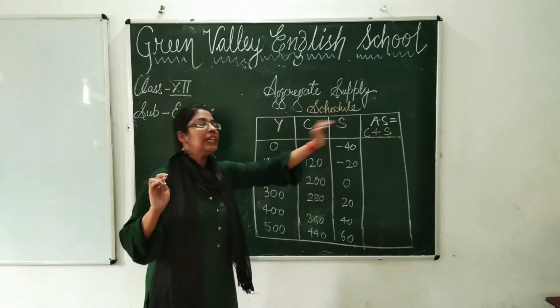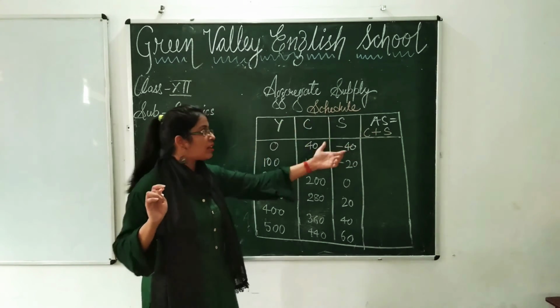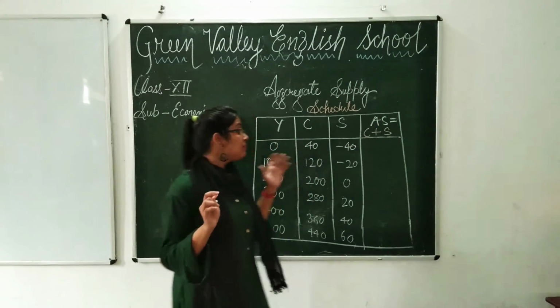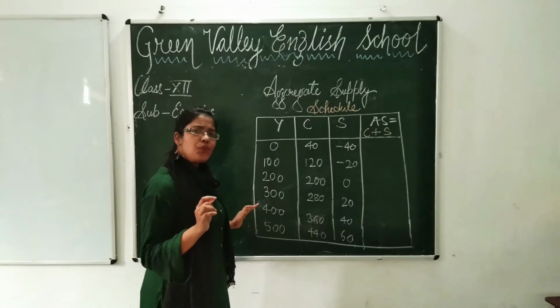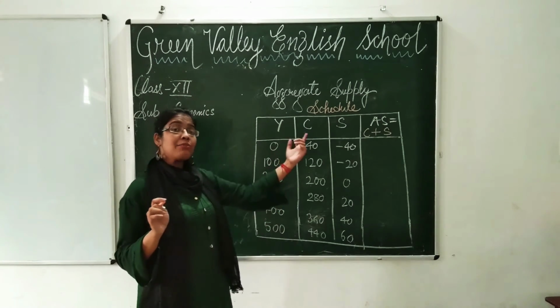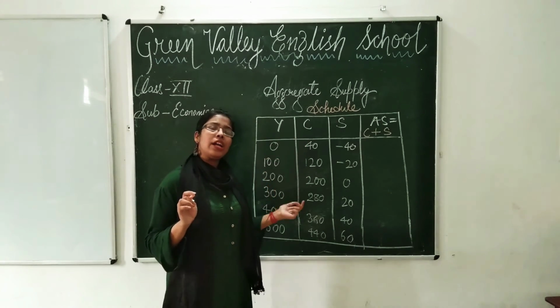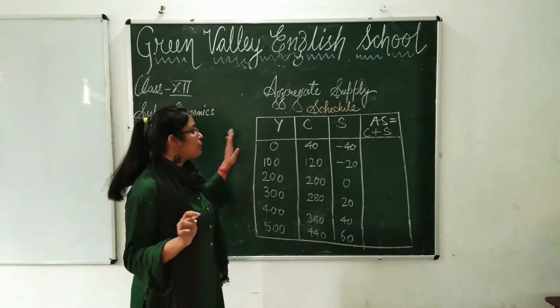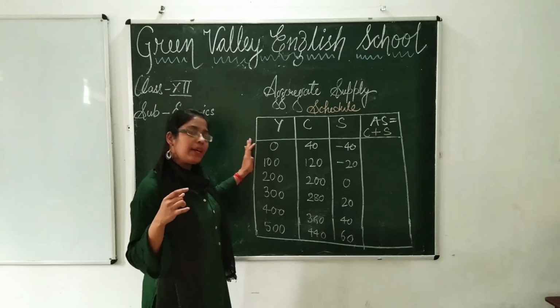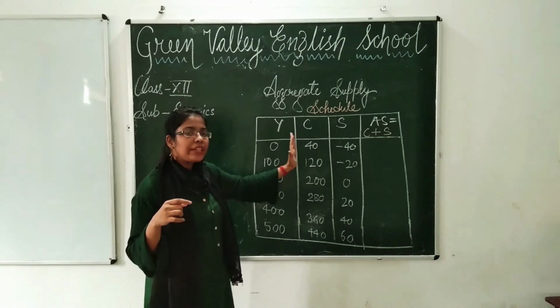Now we are seeing AS. There we have seen AD. Now here we are seeing AS because you are studying aggregate supply. So income is 0, 100, 200, 300, 400, 500. Consumption being 40, 120, 200, 280, 360, 440. How? I will clear. Income we have taken difference of 100, and consumption we have taken difference of 80.